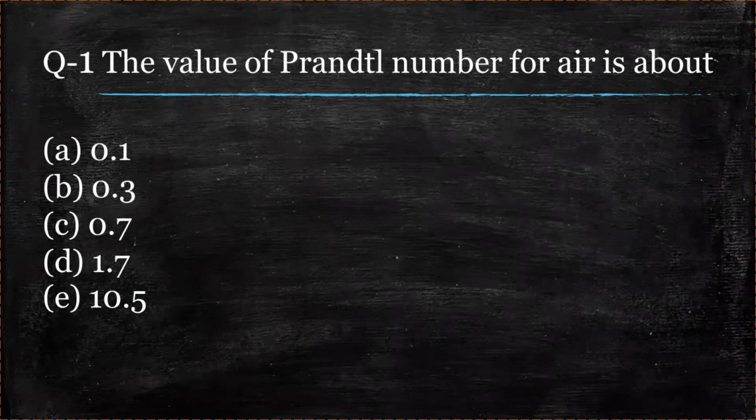The value of Prandtl number for air is about: There are 5 options. Option A 0.1, option B 0.3, option C 0.7, option D 1.7, option E 10.5.